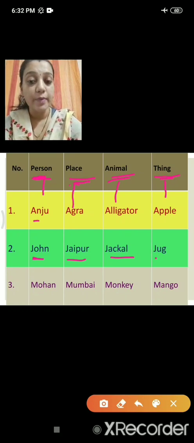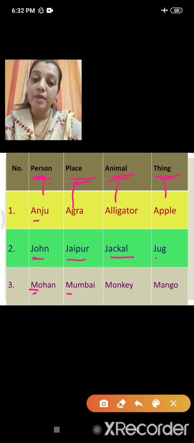Now next alphabet what I am taking is M. So I have to write a name of a person first, that is Mohan. From M the place name I wrote is Mumbai. You can write Manipur, Meghalaya, anything. Now animal from M I wrote is monkey. If you know any other animal you can write that also. The thing I wrote from M is mango.